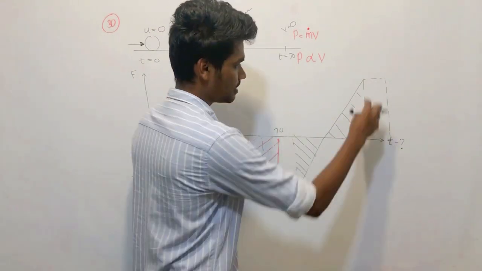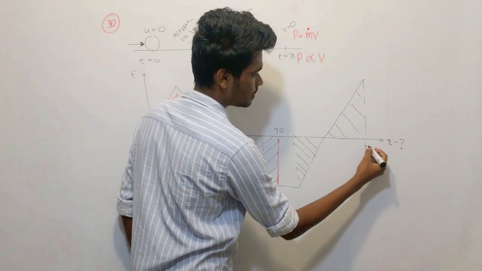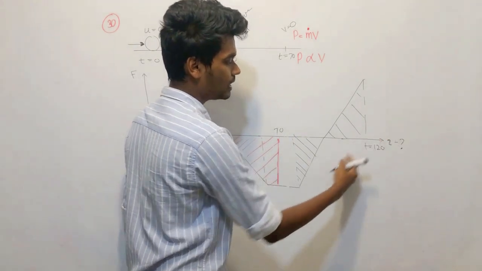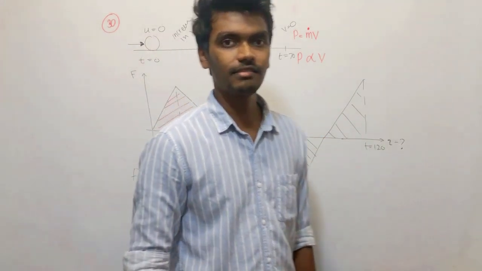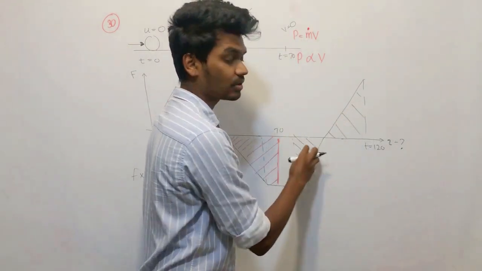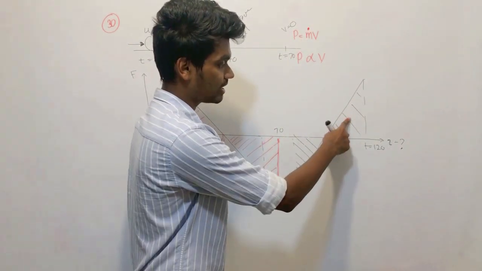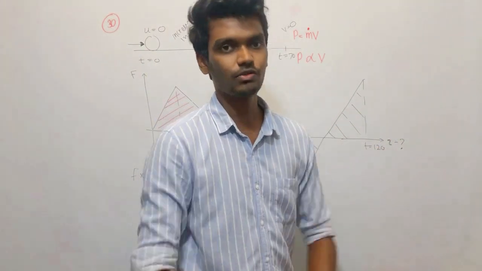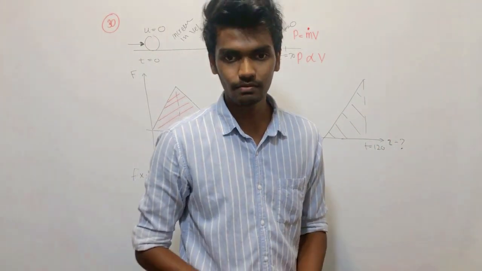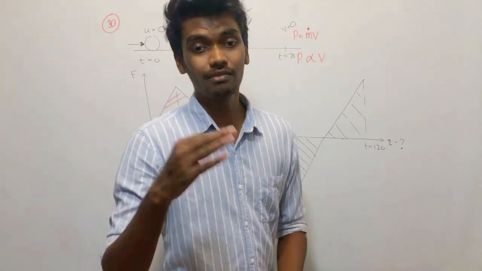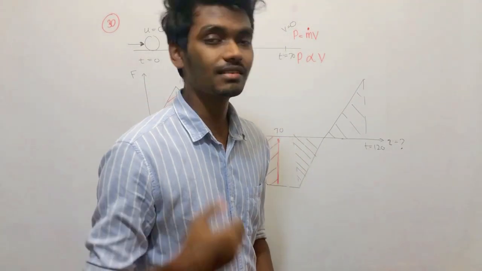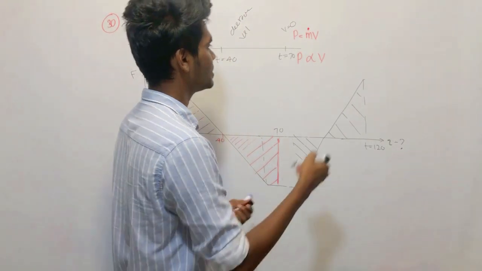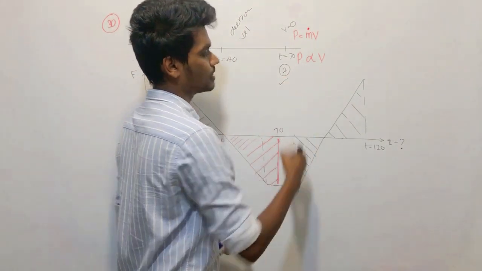But what they have given is only up to t equal 120. So within 120, you can't make it zero because the area proportions are not cancelled out. A small portion is remaining, which means its velocity is not going to become zero again. So the answer is that it will become zero only at the 70th second. So the second answer is the correct one.